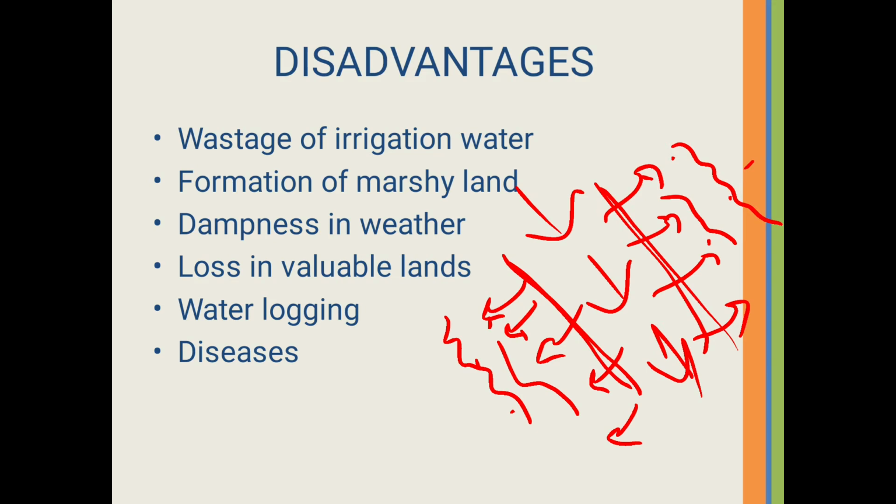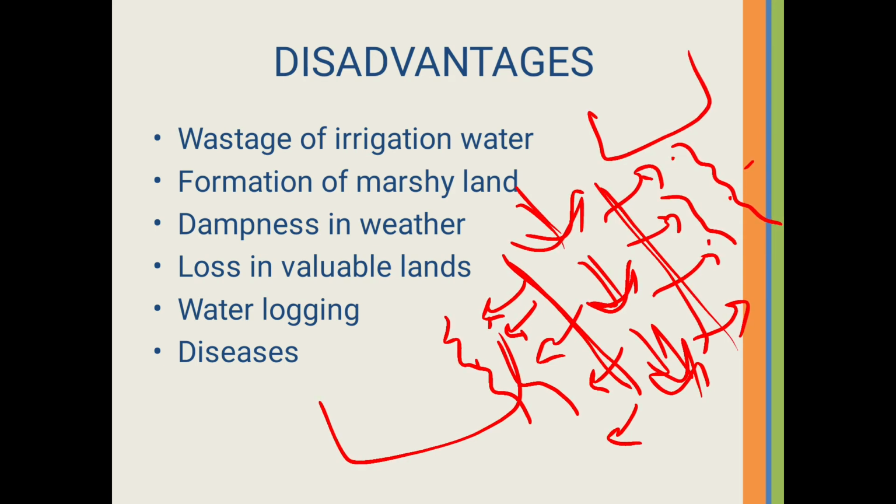Next is dampness in weather condition. Due to overwater, if the canal is having a full supply of water and wastage of irrigation water is there, the farmer unnecessarily collects the water and supplies it to the field, so there is overwater in the roots of the plants. Due to the overwater, the atmosphere there becomes damp. That is known as dampness in weather, and the water goes through the process of evaporation and circulates to the atmosphere.